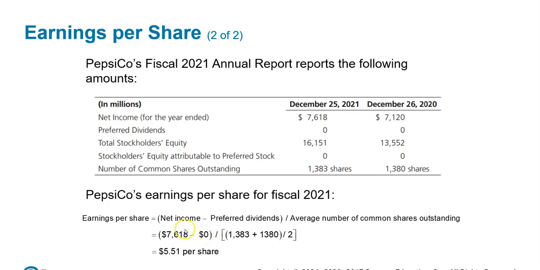So there are no preferred dividends, divided by the weighted average number of shares outstanding. So here's the beginning, 1,380, the end, 1,383. We add them together and divide by 2. So it's 7,618 divided by the average of these two comes out to $5.51 per share.